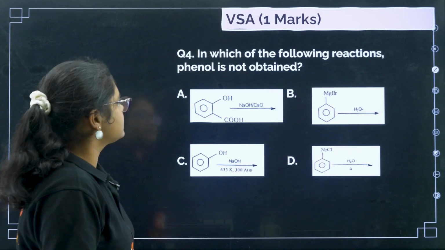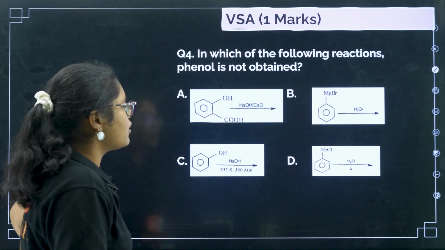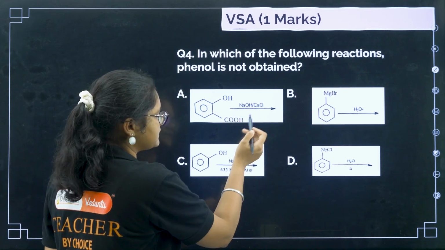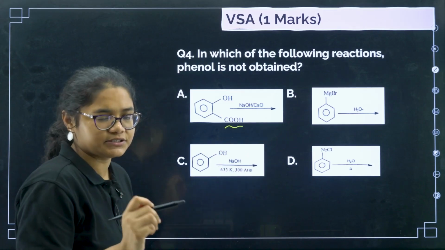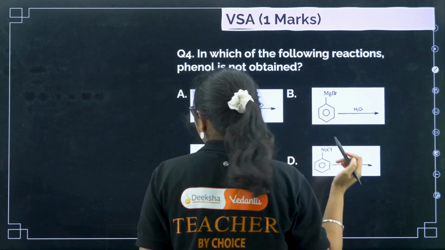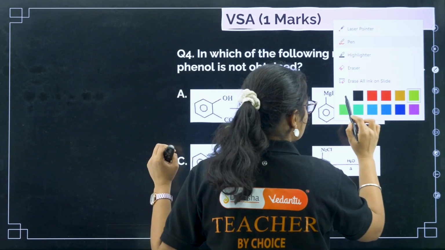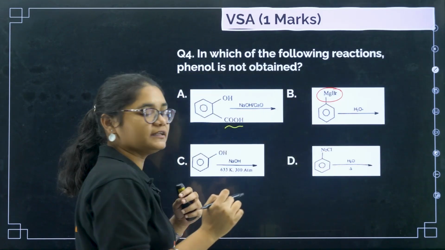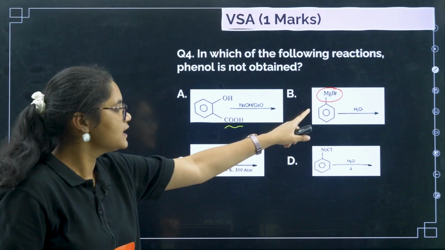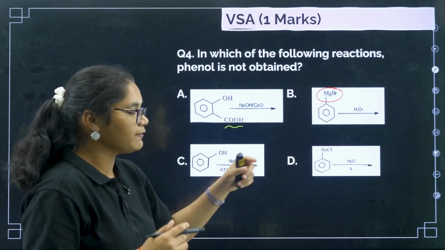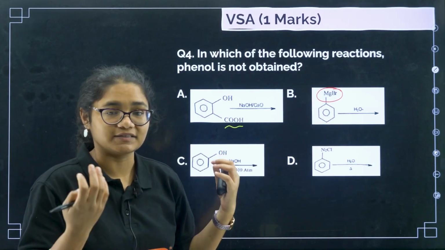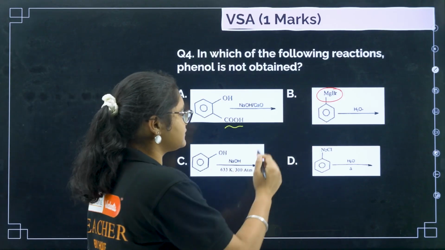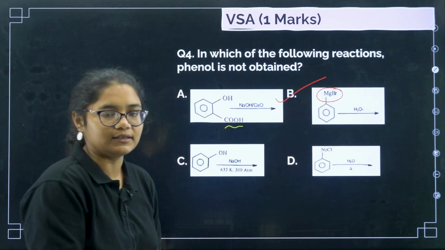Okay. Next, in which one of the following reactions phenol is not obtained? Okay, so if you treat with NaOH this will undergo decarboxylation, we will get phenol. But here if you see MgBr, okay, so here if you see this bond it is not easy to break, because we have partial carbon that is sp2 hybridized, so this bond cannot break easily, so that is why this is not possible, option number B here.